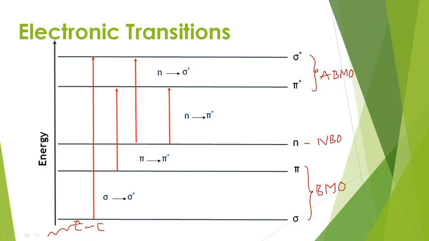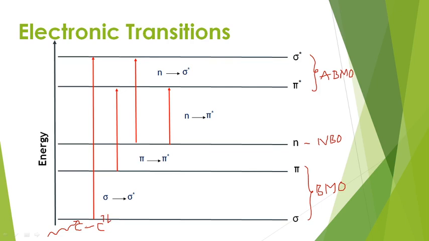Now when UV radiation interacts with a saturated hydrocarbon, which is an alkane, the sigma bonding electrons, how many electrons are present at the sigma level? 2 electrons. So the sigma bonding electrons can be excited.